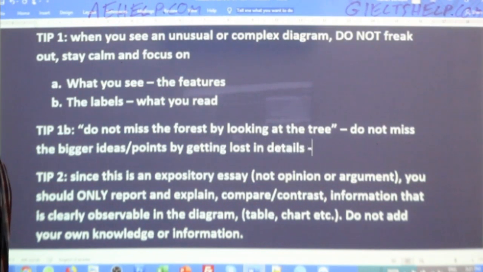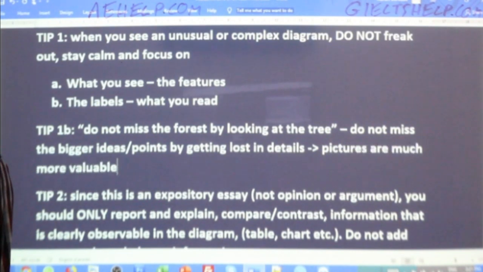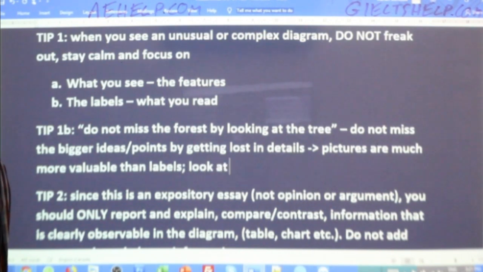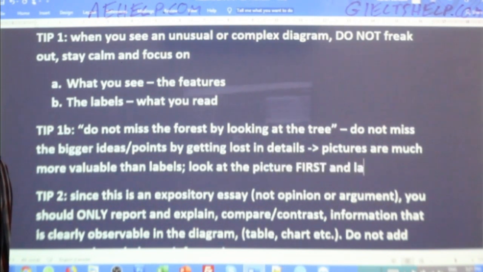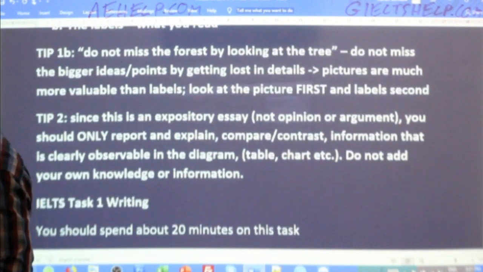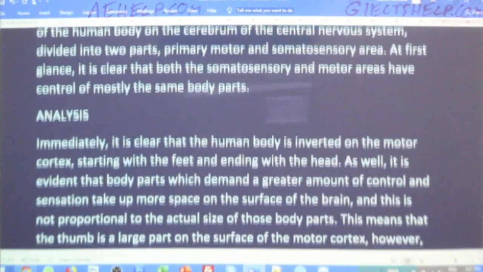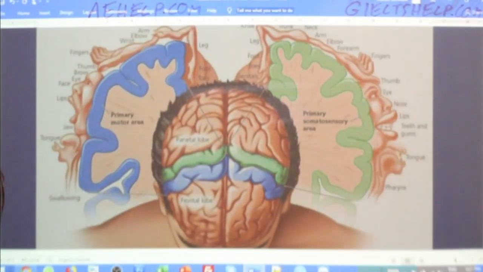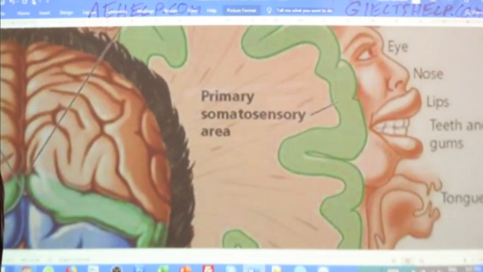And what this means for you is that pictures are much more valuable than labels. That means look at the picture first and labels second. I think what a lot of students do when they get to these task ones is they focus on the labels.